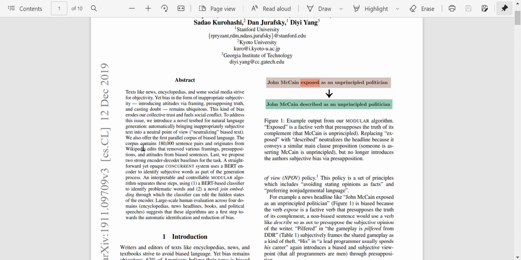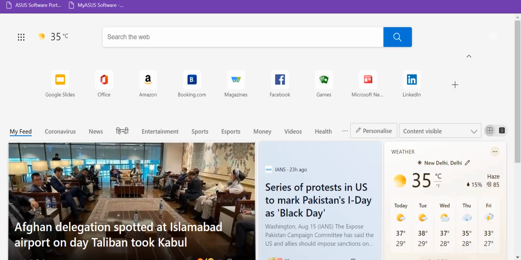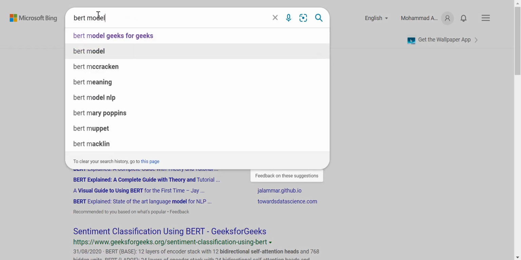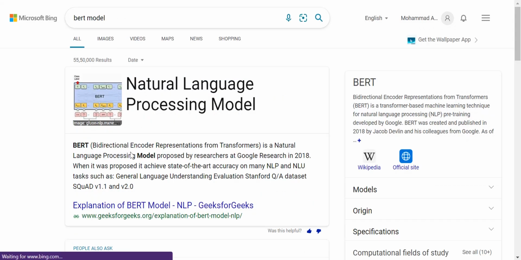BERT is basically a deep learning framework using transformer architecture. So it's Bidirectional Encoder Representations from Transformers, if I'm not wrong. Let me just look it up. Yep, Bidirectional Encoder Representations from Transformers.